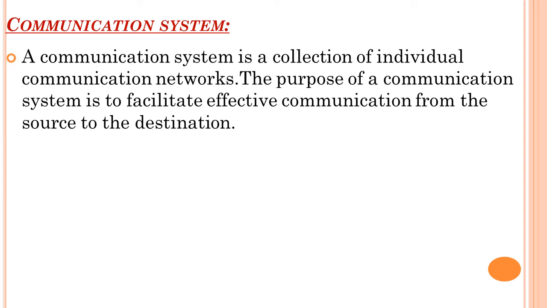First is about communication system. What is meant by communication system? Our communication system is a collection of individual communication networks. In the sense, a communication system is a collection of so many computers and so many networks. What is the use of that communication system? Communication system is mainly used for effective communication from source to the destination.